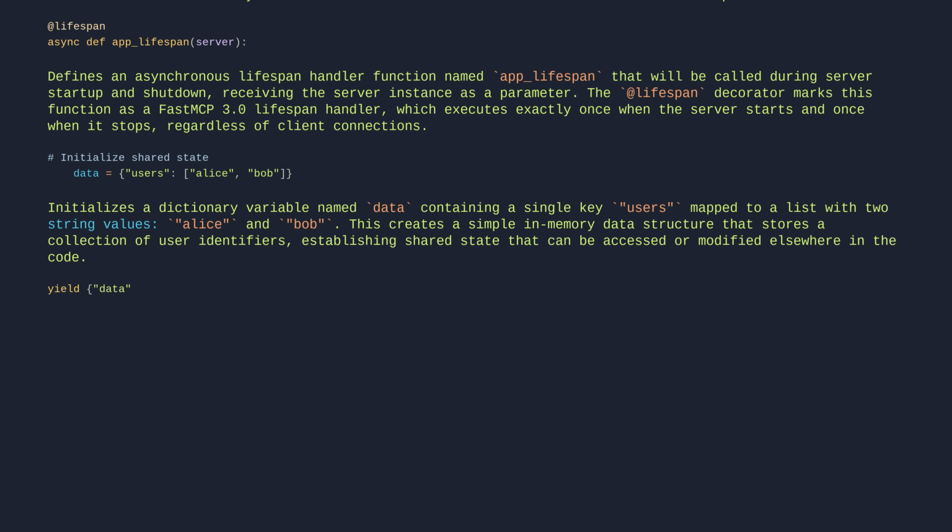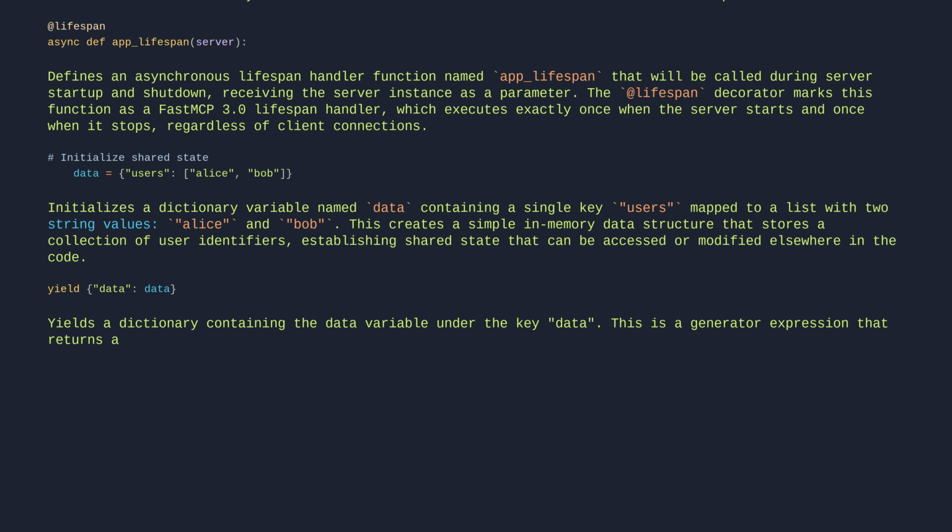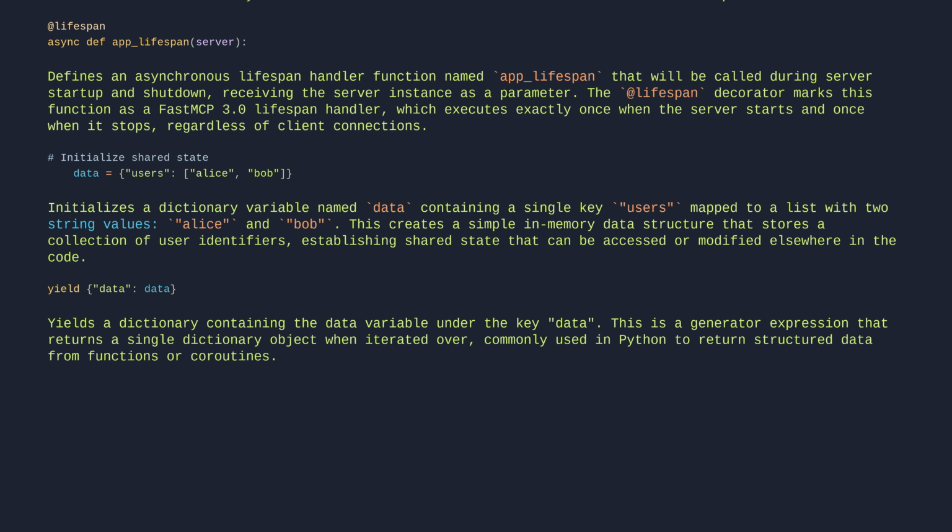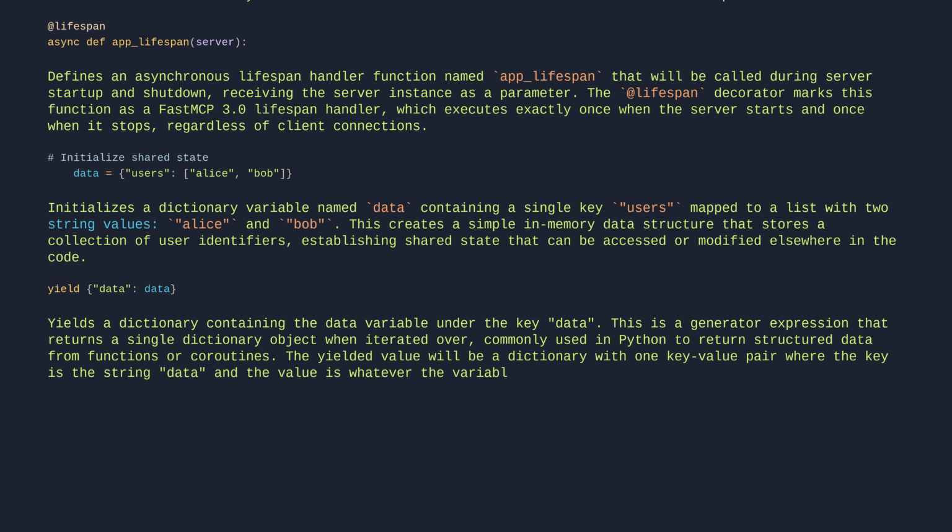yield {"data": data}. Yields a dictionary containing the data variable under the key data. This returns a single dictionary object, commonly used in Python to return structured data from functions or coroutines. The yielded value will be a dictionary with one key-value pair, where the key is the string data, and the value is whatever the variable data contains at that point in execution.